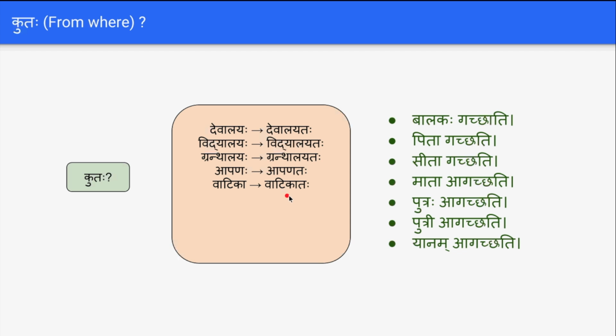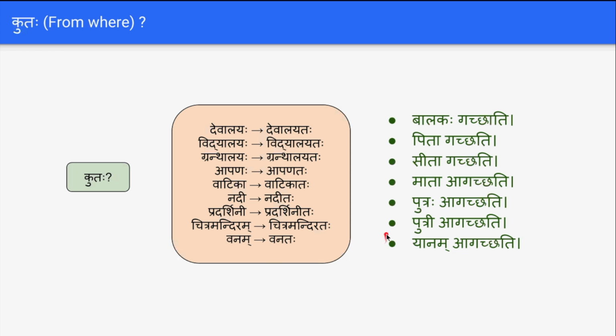Putraha vatikataha agacchati, the son comes from the garden. Putri naditaha agacchati, the daughter comes from the river. Similarly, Putraha pradarshinitaha agacchati, the son comes from the exhibition. Yanam devalayataha agacchati. Yanam chitramandirataha agacchati.